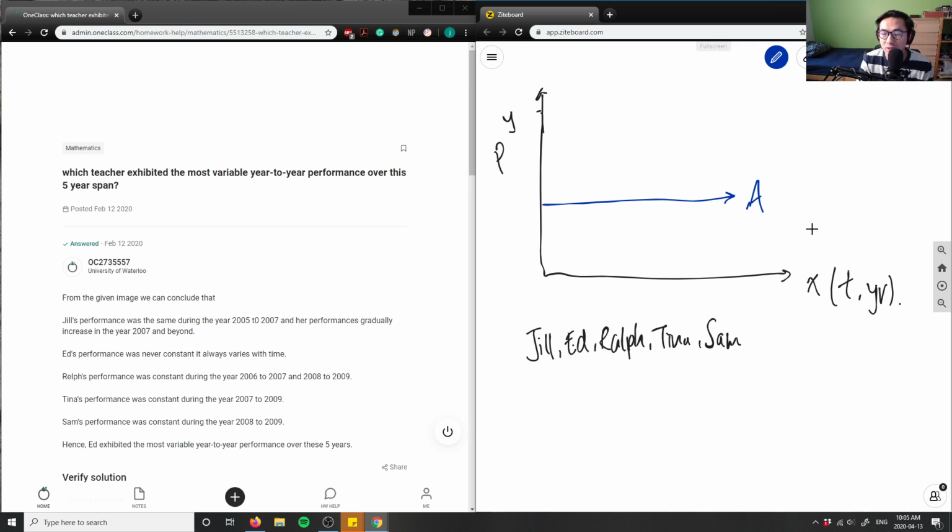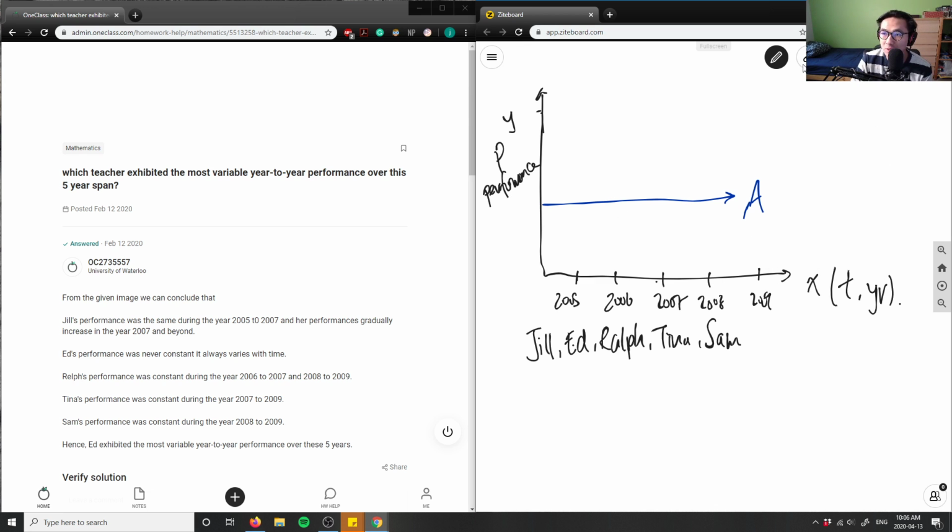So we only have a horizontal line for person A here. What would that mean in terms of our function? A lot of you might default to say, oh, this is zero slope. It doesn't really say anything, but I encourage you to extend your thinking beyond that. Remember, we're talking in terms of time and years and talking about performance. This is our performance on our y-axis, and this is from 05 to 09. So let me say this can be 2005, 2006, 2007, 2008, and 2009. Something like that.